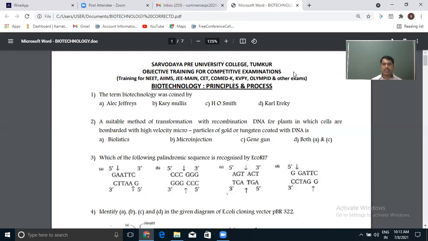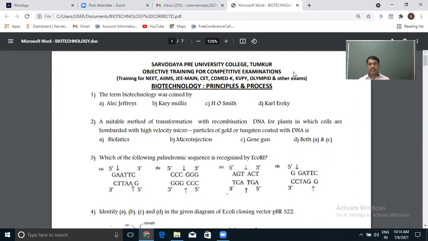For B, CCGG, this is one more palindromic sequence giving blunt ends. This is cleaved by the enzyme SmaI. That is the name of the restriction enzyme, called Sma. It is from the organism Serratia marcescens, one of the bacterial names. That bacterium shows the presence of an enzyme called Sma. When we use that, we cut this palindromic sequence CCGG.